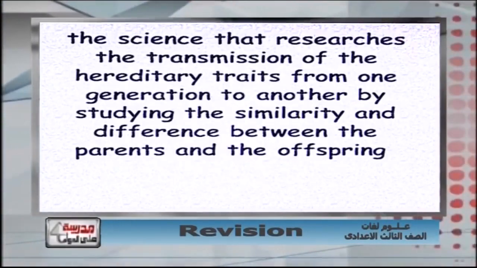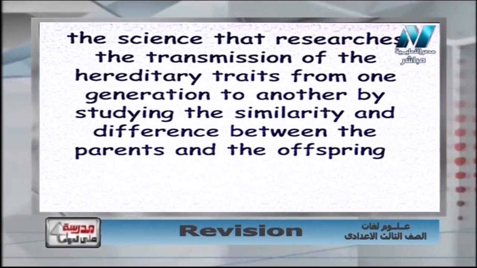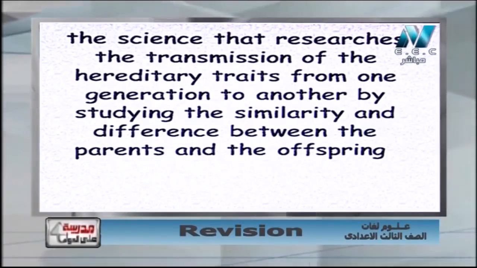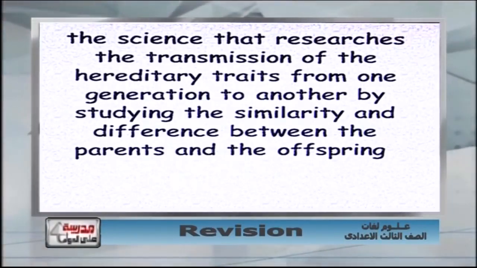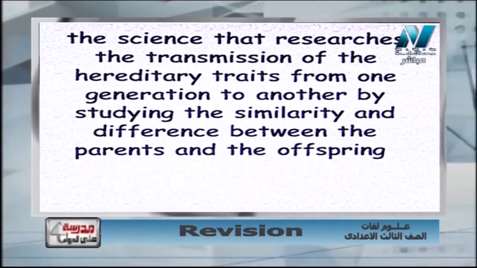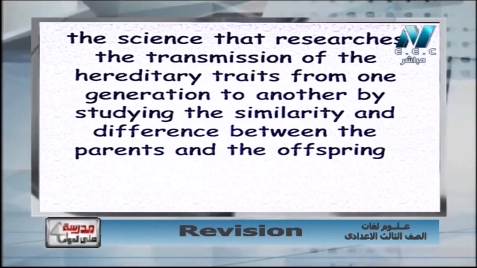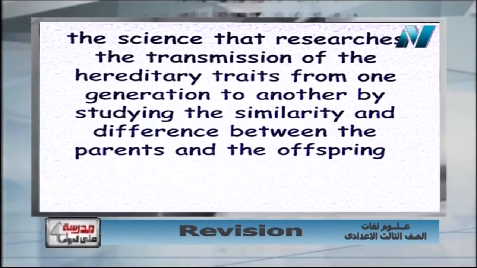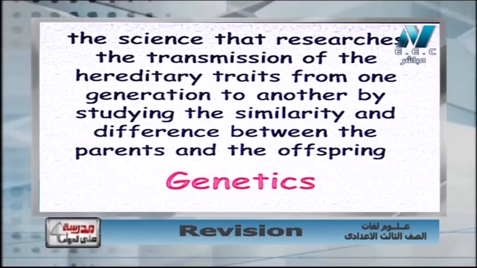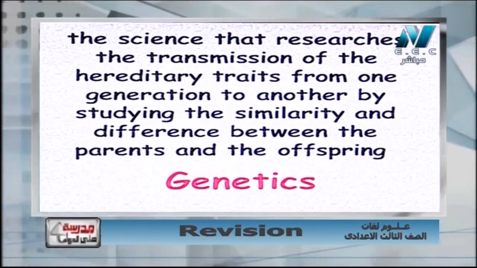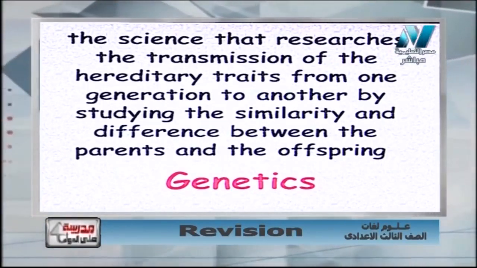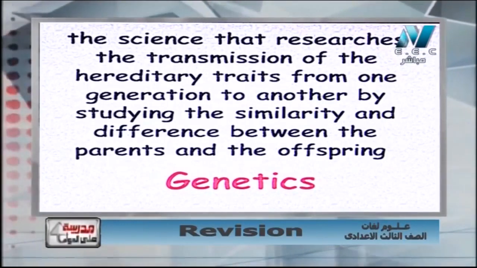okay? The science that researches the transmission of the hereditary traits from one generation to another by studying the similarity and differences between the parent and the offspring. هنا بيقول لي العلم او البرانش، يعني برانش من الساينس بيدرس انتقال الصفات الوراثيه. هنا بيقول لي hereditary traits، صفات وراثيه من جيل لجيل from generation to another، من الاباء للابناء. اكيد هيكون هو العلم اللي اسسه ماندل زي ما قلنا من شويه، وهو اسمه genetics او علم الوراثه. So again, science that researches the transmission of the hereditary traits from one generation to another by studying the similarities and differences between the parent and the offspring, it will be the genetics او علم الوراثه.